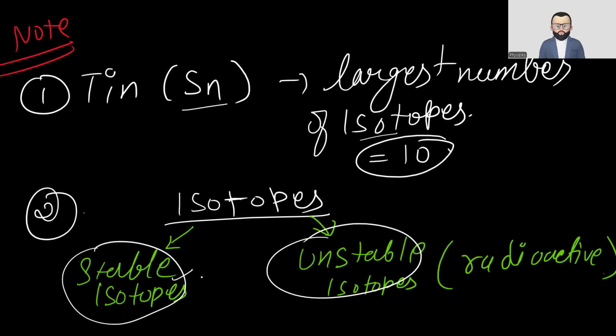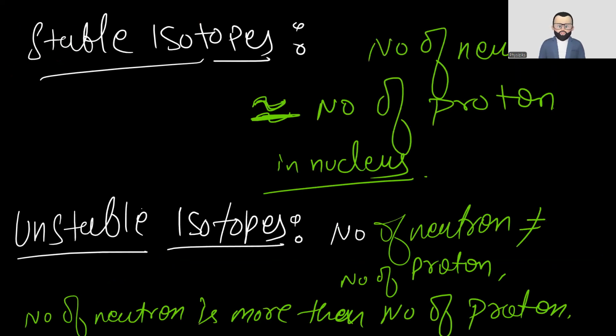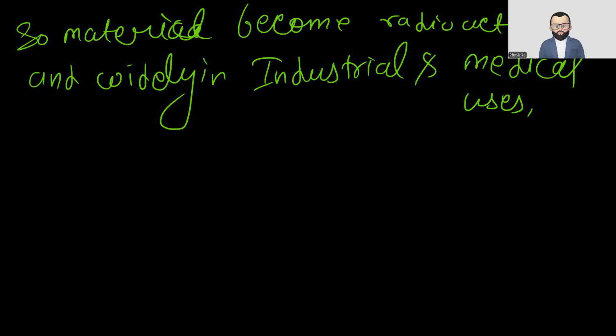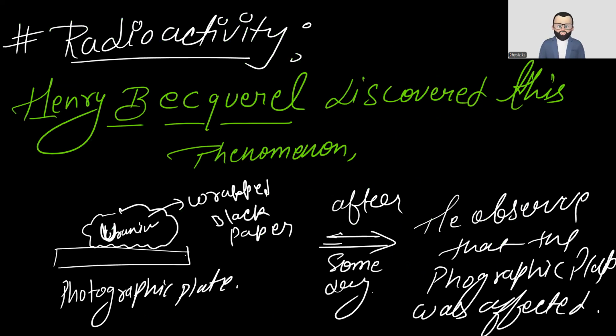If we have stable isotopes, no issues. But if we have unstable isotopes, they want to go for stability, and when they do, they start to emit or decay. When they decay or emit, they are called radioactive. Simple as that. For stable isotopes, the number of neutrons is almost equal to the number of protons in the nucleus. For unstable ones, the number of neutrons is greater than the number of protons. Then the material becomes radioactive and is widely used in industrial and medicinal applications.